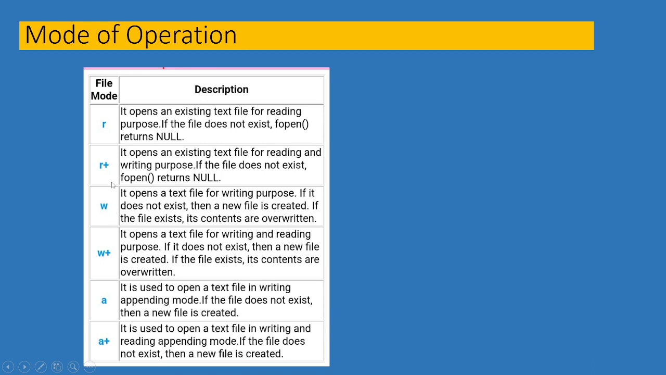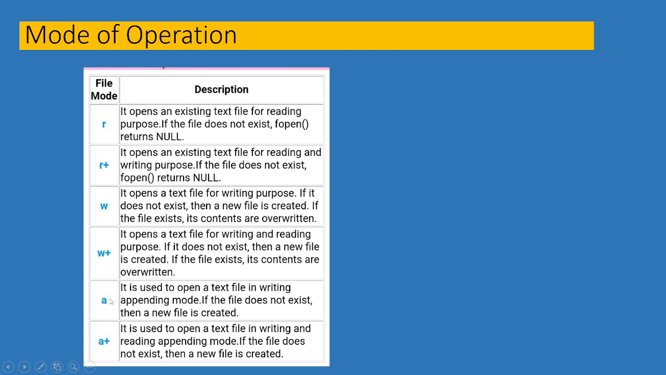With the w file mode, it opens a text file for writing purpose. If the file does not exist, then a new file is created. If the file exists, its contents are overwritten. With w plus, it opens a text file for writing and reading purpose. If the file does not exist, a new file is created; if the file exists, its content is overwritten.